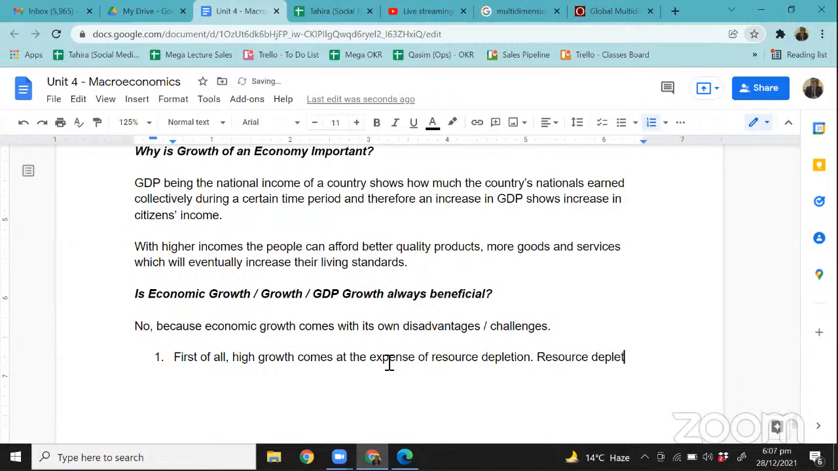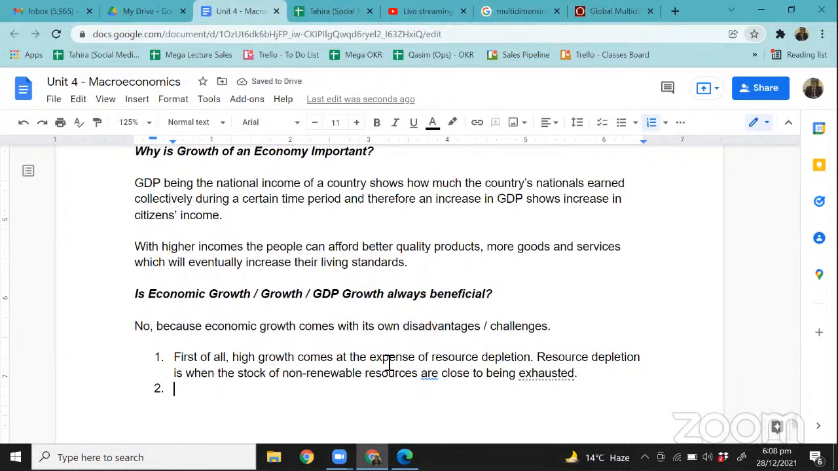Resource depletion is when the stock of non-renewable resources is exhausted, right? So when the pool of non-renewable resources is close to being exhausted, that is what resource depletion is, right? So that's one big disadvantage. And why would that happen?